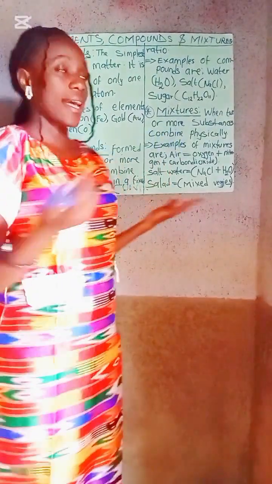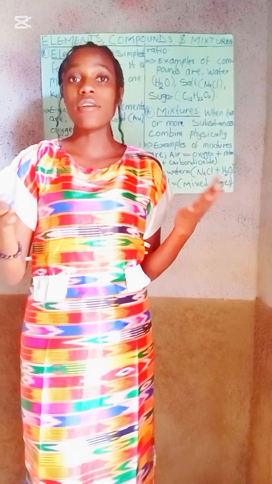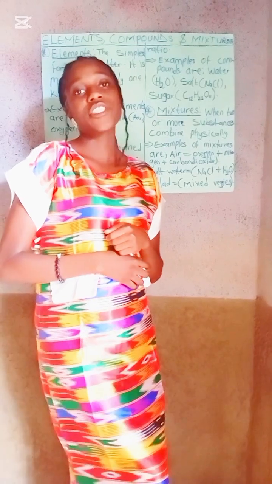Thirdly, we have the salad. A salad is a mixture of different vegetables or different fruits. When you mix them, you can easily separate them. So these are examples of mixtures.